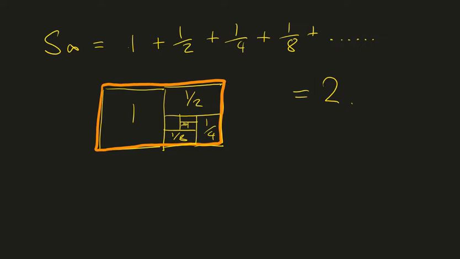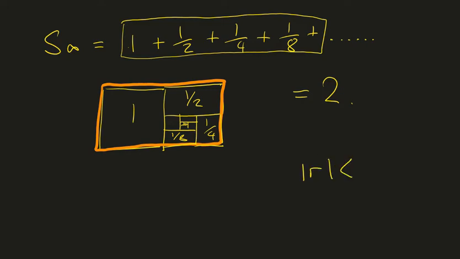Well, clearly you'll notice that these terms are getting smaller and smaller, and that's the point. If they're getting smaller and smaller, then the ones at the end are going to be hardly relevant at all. They're going to be negligible. And when we have that situation, we can sum. So what does that mean? Well, it means that r has to be less than 1, or I should say the magnitude of r has to be less than 1. So r between -1 and 1. And if we get that condition, then this nice pattern is going to work.